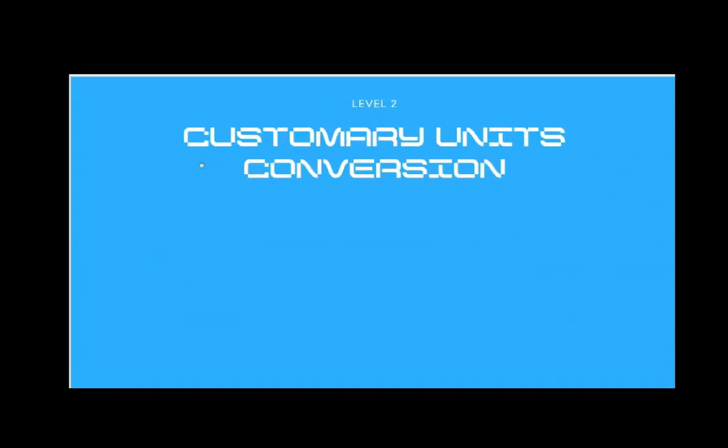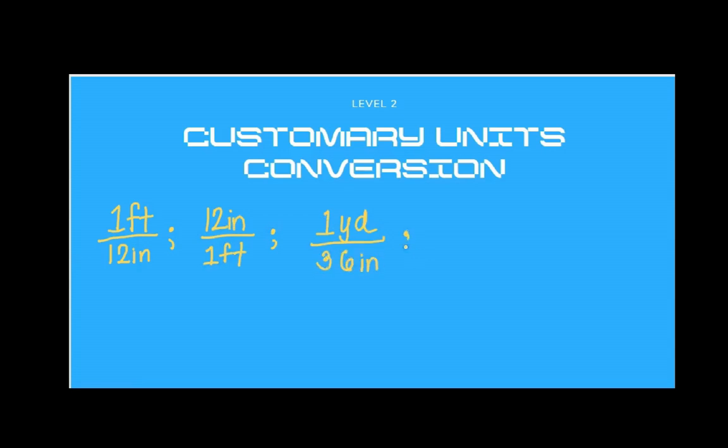Another way to convert from one unit to another is called dimensional analysis. Sa topic na to, magko-convert tayo from one unit to different units. Okay? Dalawang bagay na kailangan mo tandaan dito, the numerator and the denominator of a unit fraction. So, meron tayong 1 foot, equivalent yan sa 12 inches. Kung babaliktarin natin, yung 12 inches ay equivalent sa 1 foot. Okay? So, next, yung 1 yard ay equivalent sa 36 inches. At yung 36 inches, meron tayo dyang 1 yard na measurement.